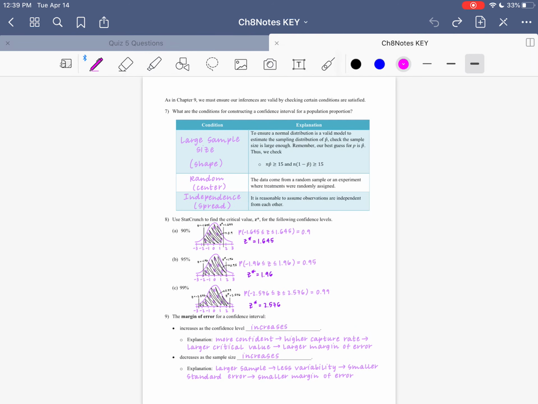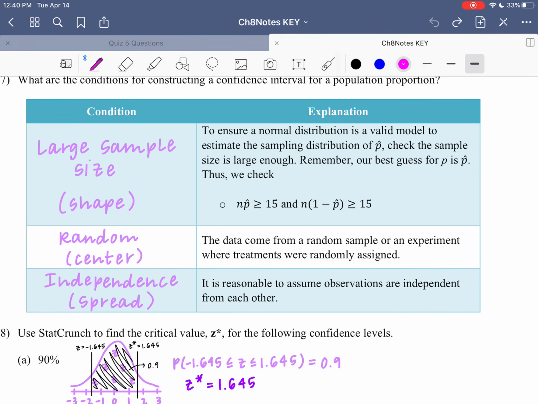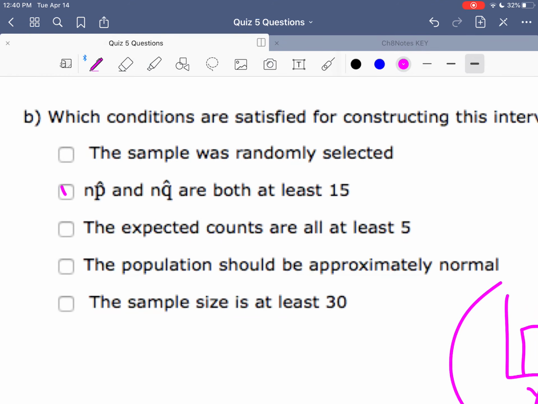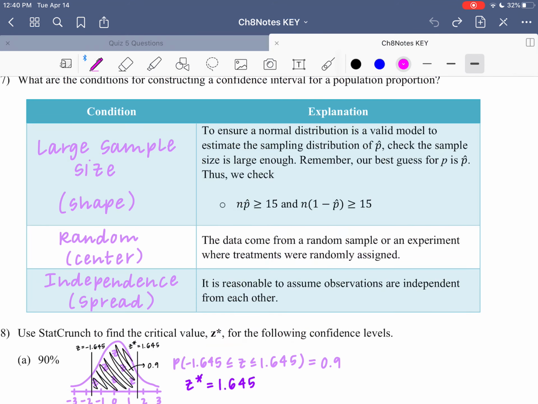But let's flip to our notes. Here they are. So the first one, large sample size, we need to make sure that our counts are at least 15. Our number of successes and failures are at least 15. So let's go ahead and check that guy off. So we do need that one.